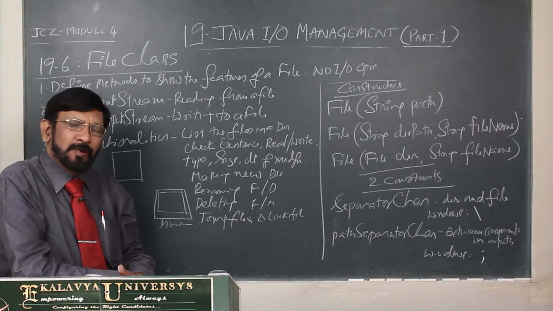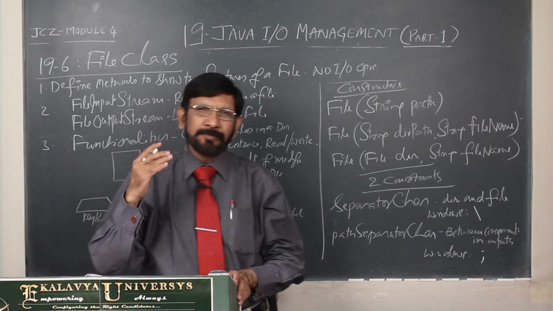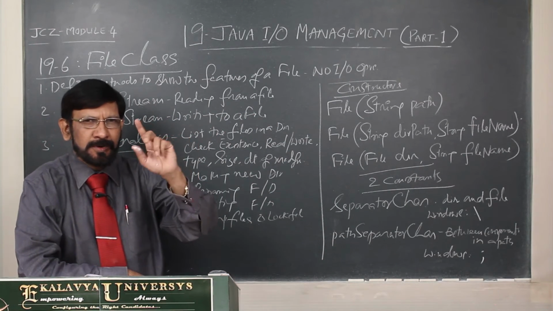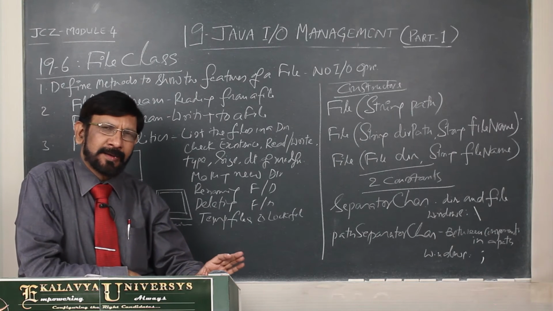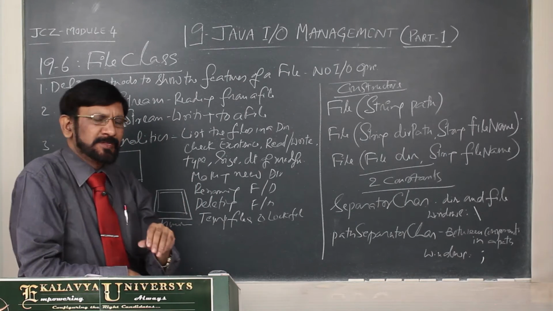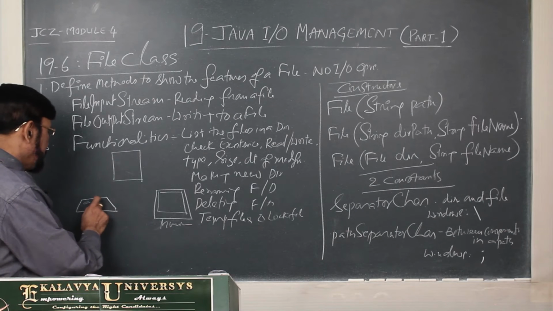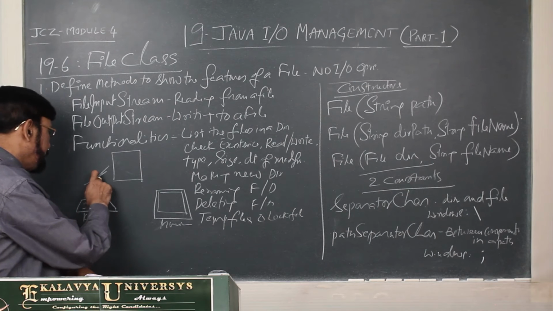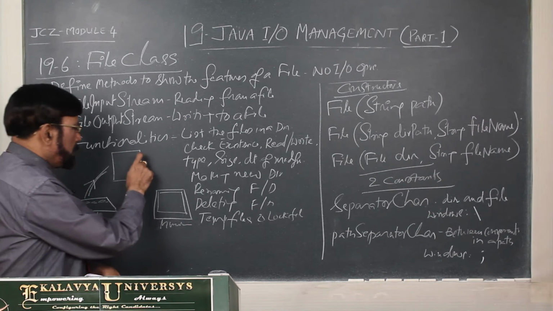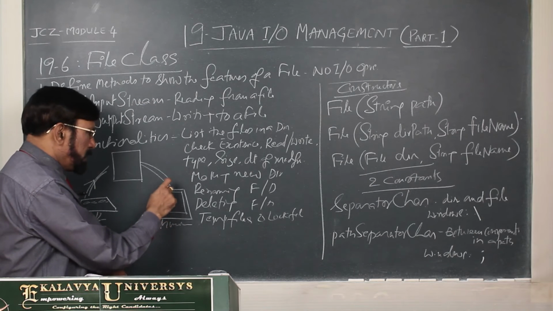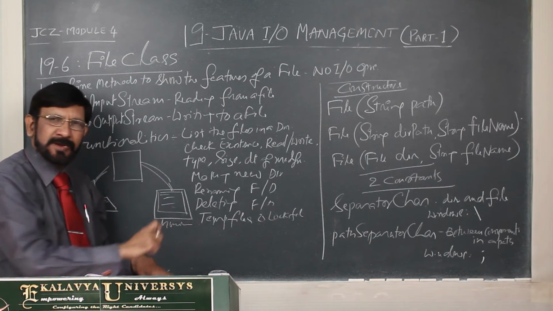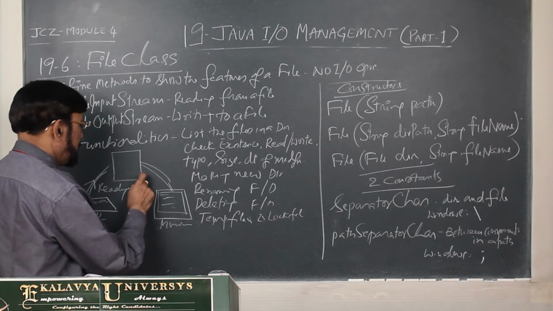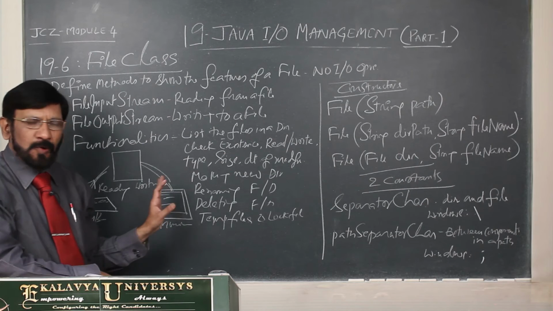From the day one of learning programming languages, whatever the language, we use two terms, reading and writing. Reading means if you enter data on a keyboard, that is called reading. Writing means whatever we display on the monitor screen is called writing.